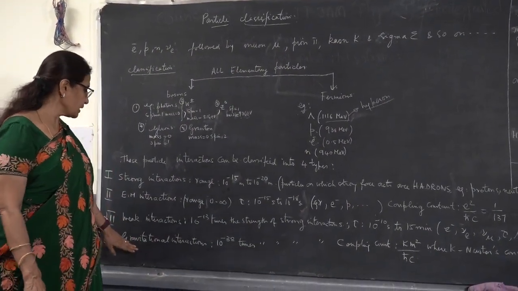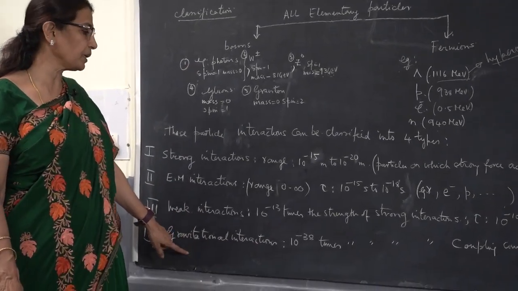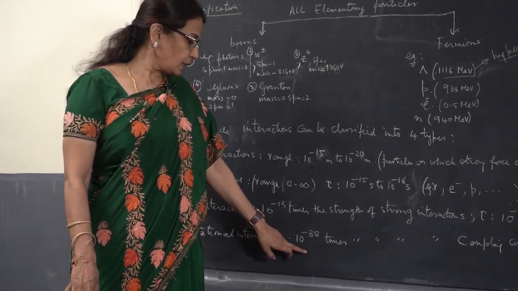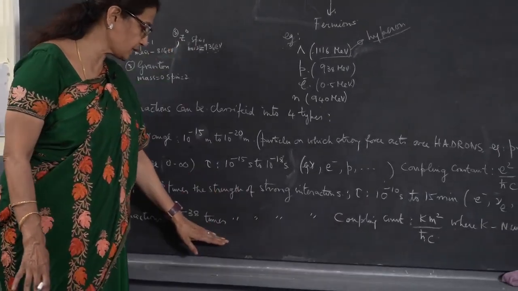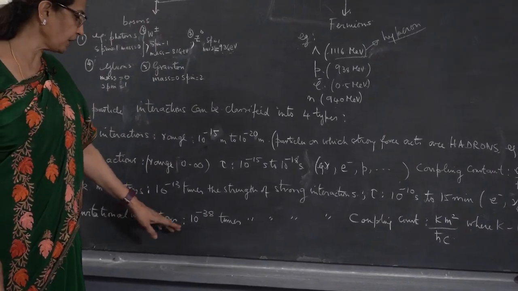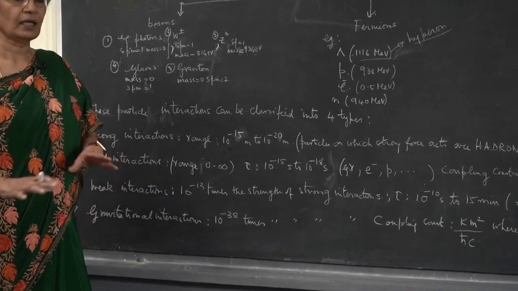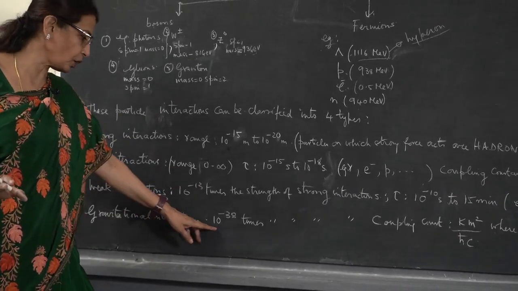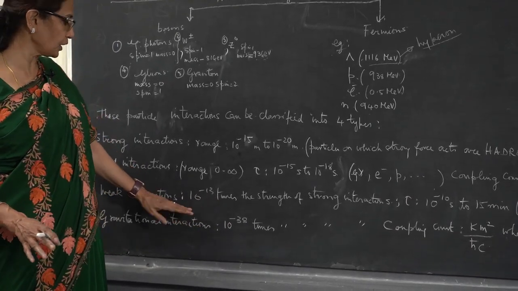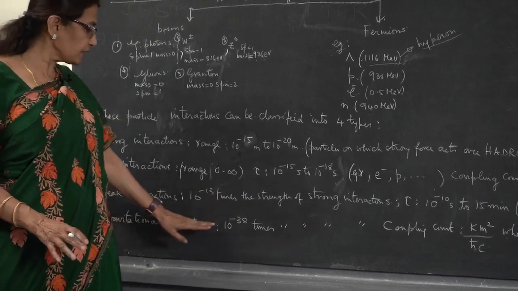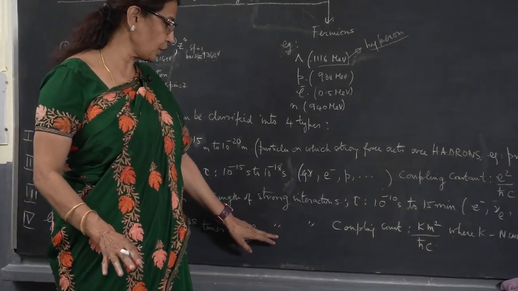Gravitational interaction is the last type of fundamental force. It is 10 to the minus 38 times the strength of strong interaction. So this is the weakest one, the gravitational force. Gravitational interactions are so weak that everything comes under this, so we don't bother about calling this weak. Within the elementary particle interactions, this is the weakest. Gravitational interactions are 10 to the minus 38 times the strength of strong interactions,